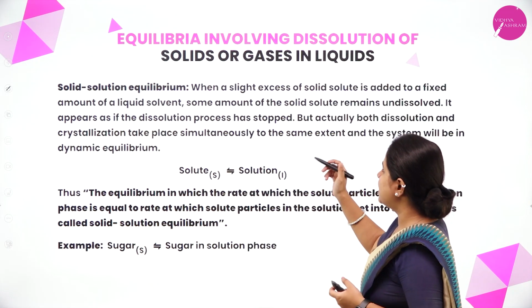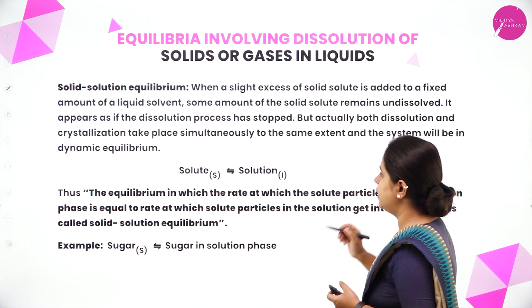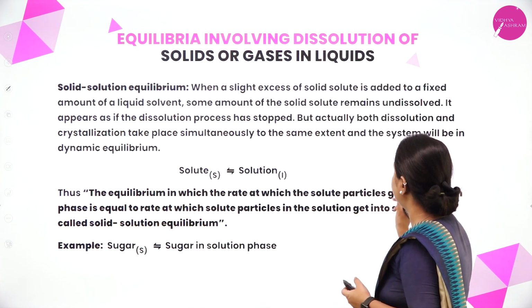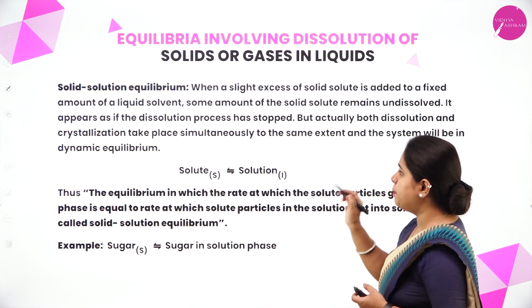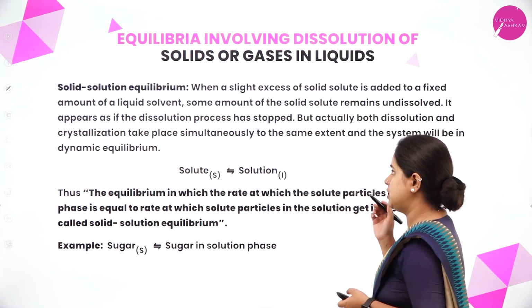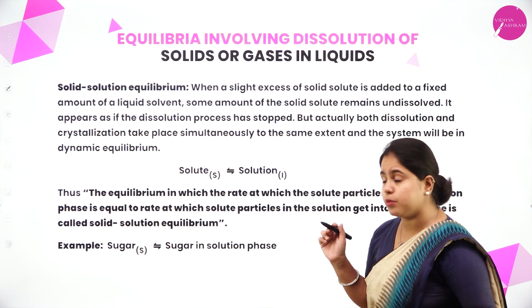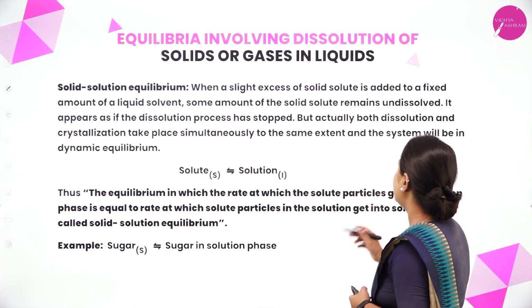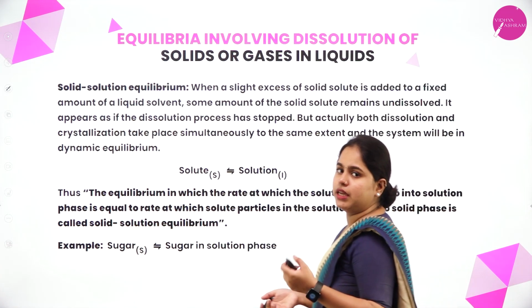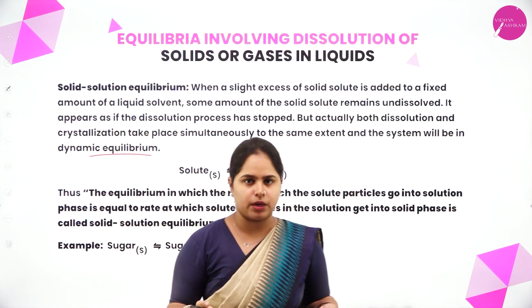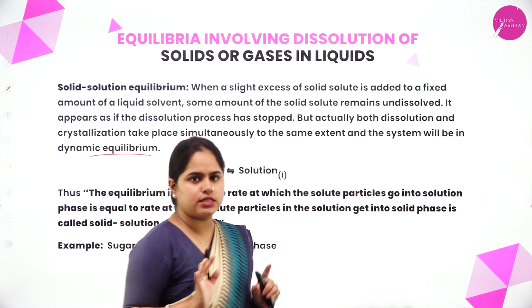When a slight excess of solid solute is added to a fixed amount of liquid solvent, some amount of the solid solute remains undissolved. It appears as if the dissolution process has stopped, but actually both dissolution and crystallization take place simultaneously to the same extent, and the system will be in dynamic equilibrium. What is dynamic equilibrium in detail? We are going to study that in the upcoming sessions. So as of now, what does this paragraph say?